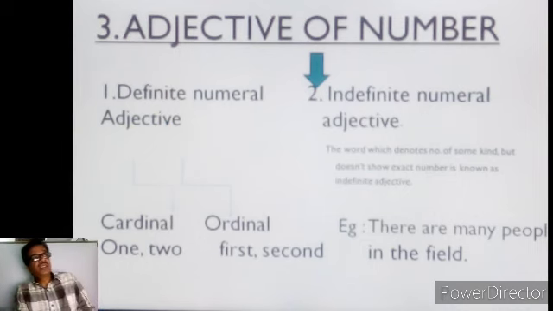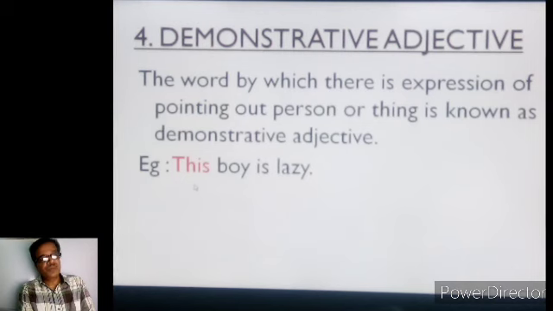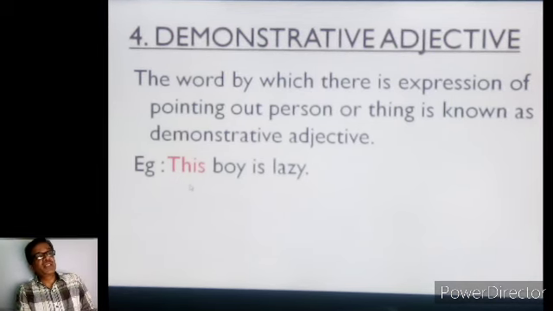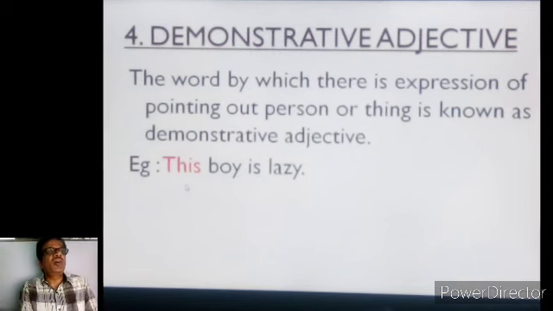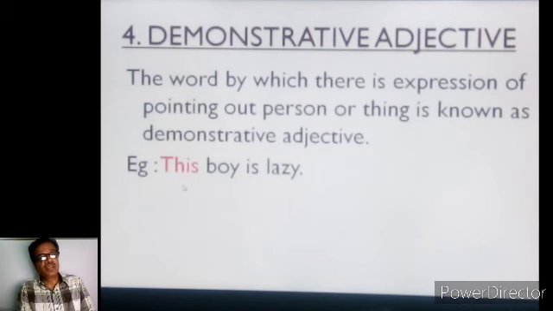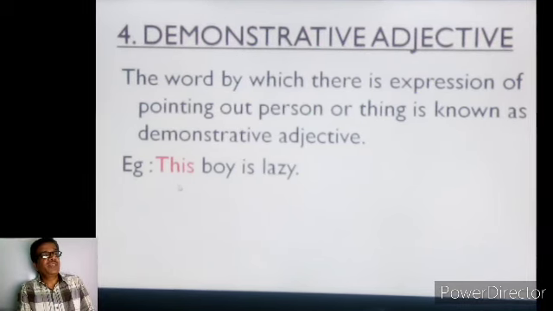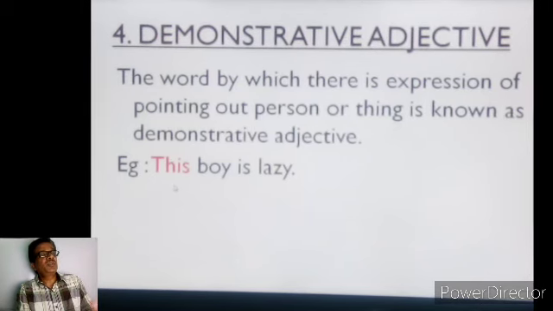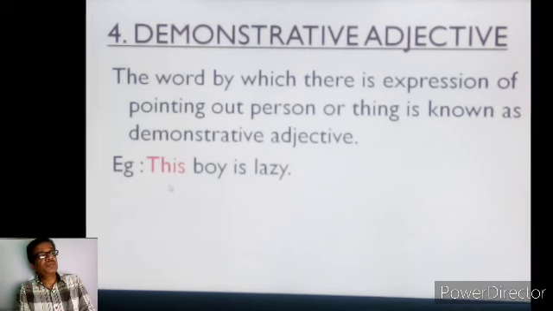And what is the next kind of adjective? That is the demonstrative adjective. The word by which there is expression of pointing out a person or thing is known as demonstrative adjective. That means by the word we are pointing out a person or thing.